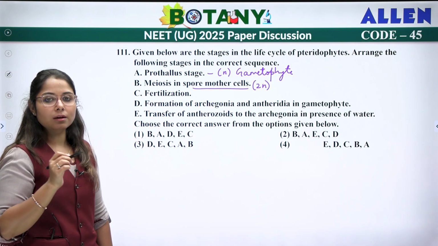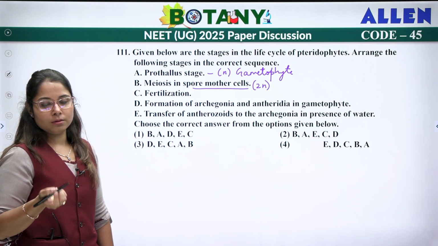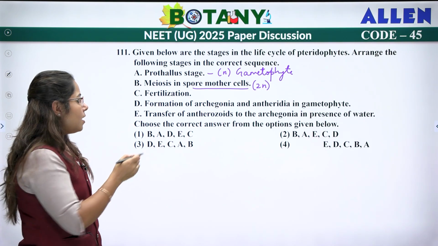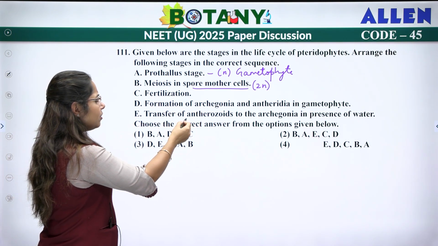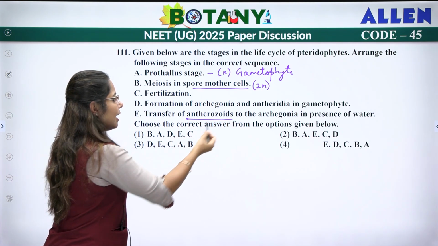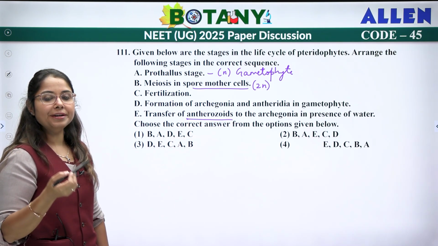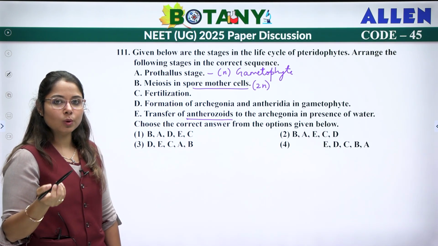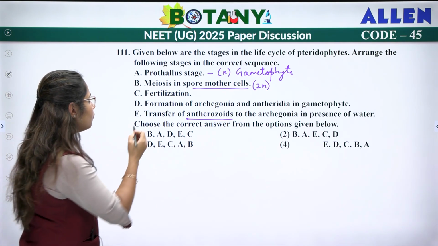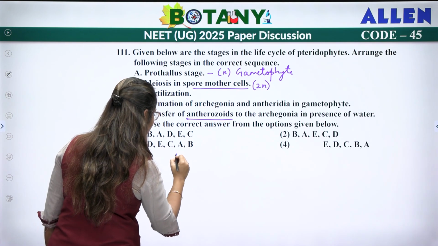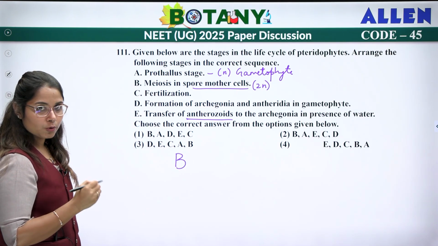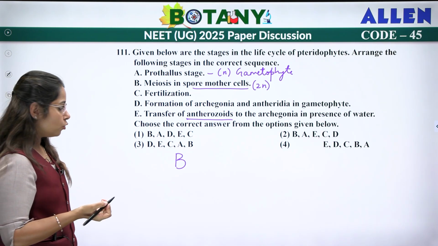Now, in the prothallus, there will be formation of archegonia and antheridia. Archegonia is the female reproductive structure, and antheridia is your male reproductive structure. Antheridia will release the anthrozoids in the water, and these anthrozoids will be carried to archegonia where fertilization will take place. So first of all meiosis will take place, resulting in the formation of spores.